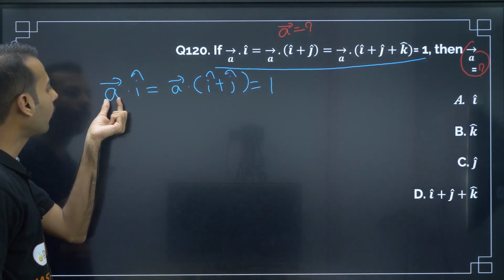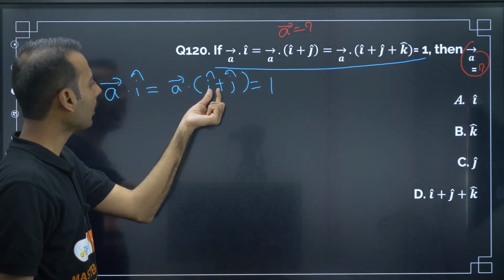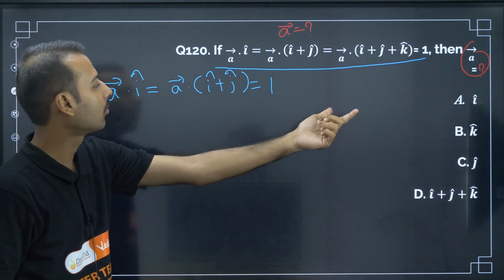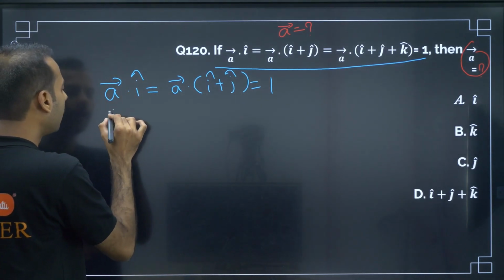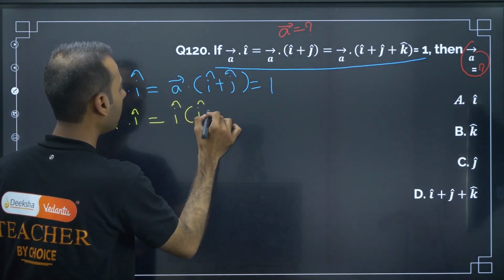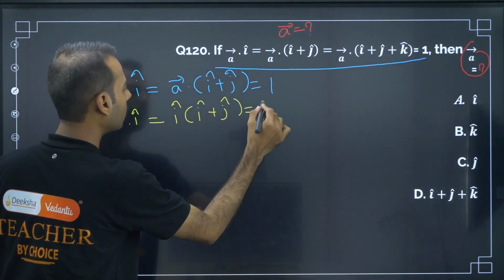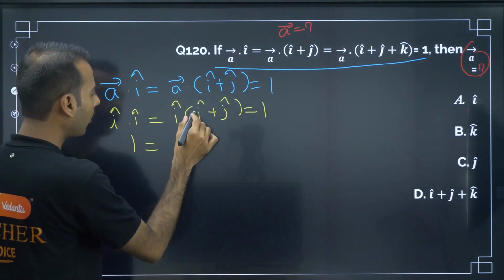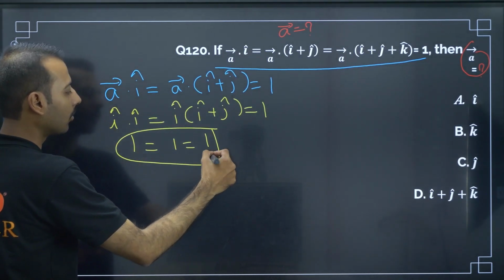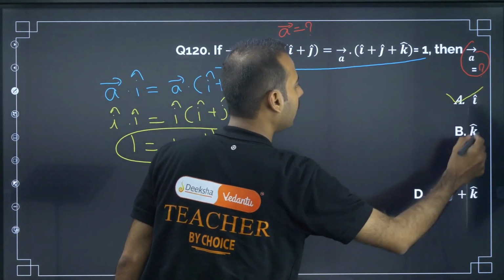First, if I am going for a dot i cap, now some options also they have given. If I say a is equal to i, then i dot i is equal to i dot i plus j is equal to 1. I dot i is 1, i dot i is 1, i dot j is 0. So 1 is equal to 1 is equal to 1. So I can say A is the answer.